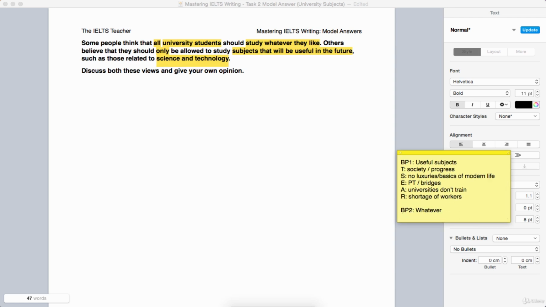I'm going to focus on my view now. So we're starting with an argument as to why students should be able to study whatever they want. And in my view, the main reason for this is so that we can actually get this. Yes, it's important that we have these workers, but these workers need to be motivated.